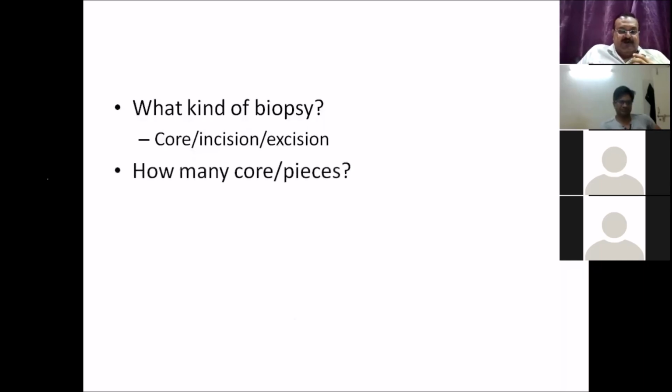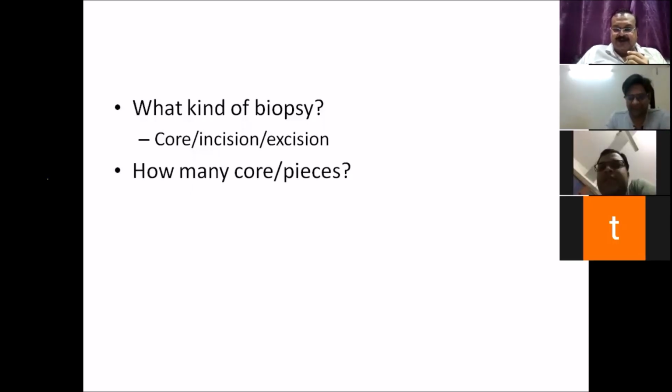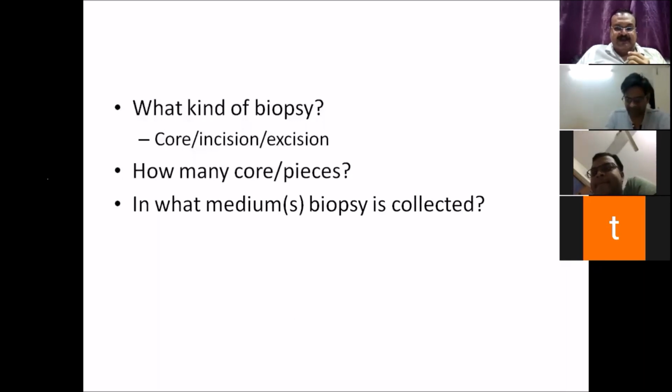Now, the next question is how many cores or pieces should be taken? Residents must be knowing all this. Ajay, how many cores you take? 6 to 8 cores, sir. 6 to 8 cores. Where did you read all this? Okay. So you should take a good amount of tissue. There is no definite number of how many cores or pieces should be taken. And my next question is, in what medium should the biopsy be collected? Formalin. 10% formalin.